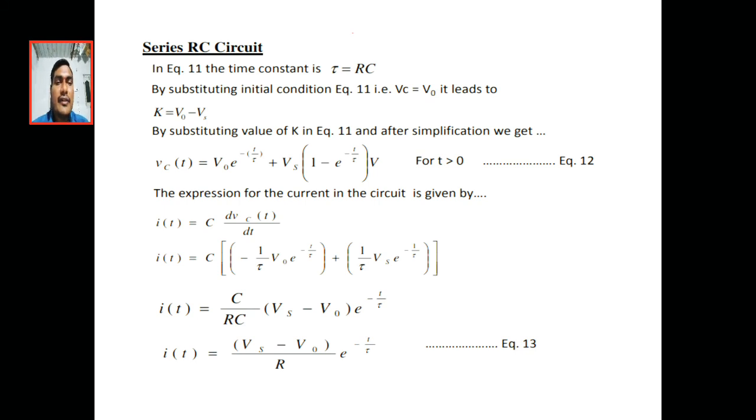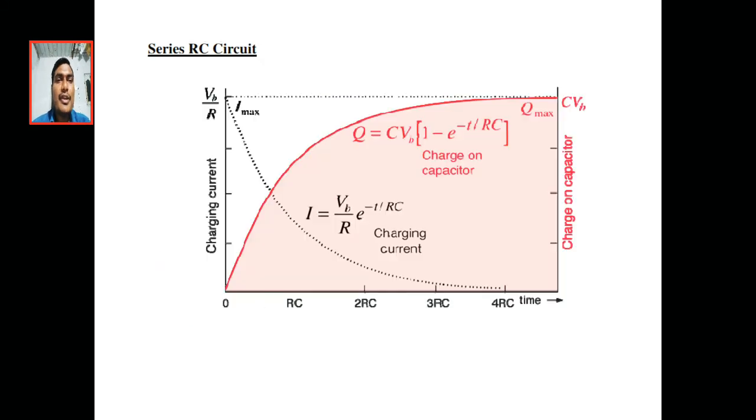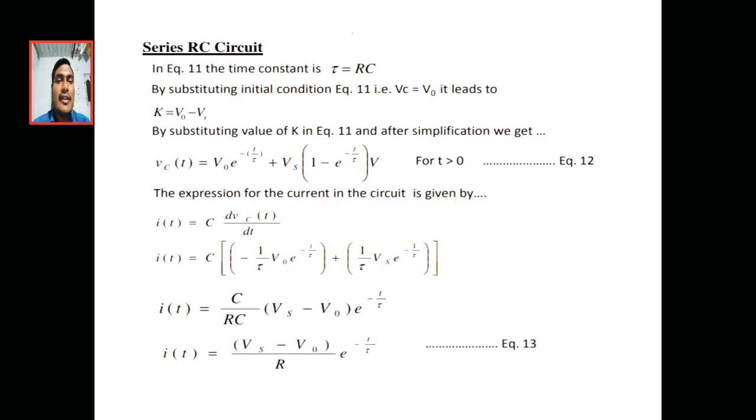Equation 13: I of t equals Vs minus V0 by R into e power minus t by tau. That is the current flowing in the RC circuit, the total response of the series RC circuit.